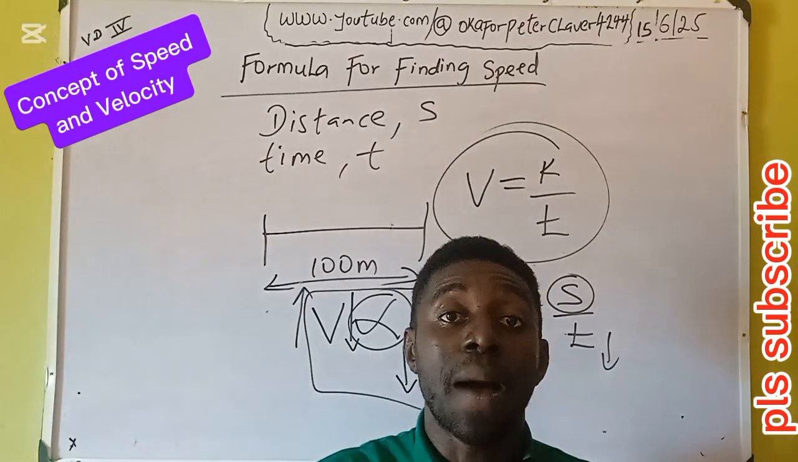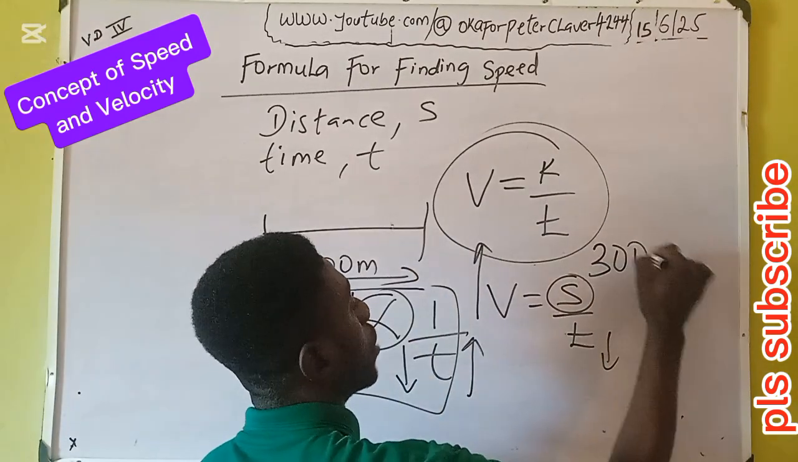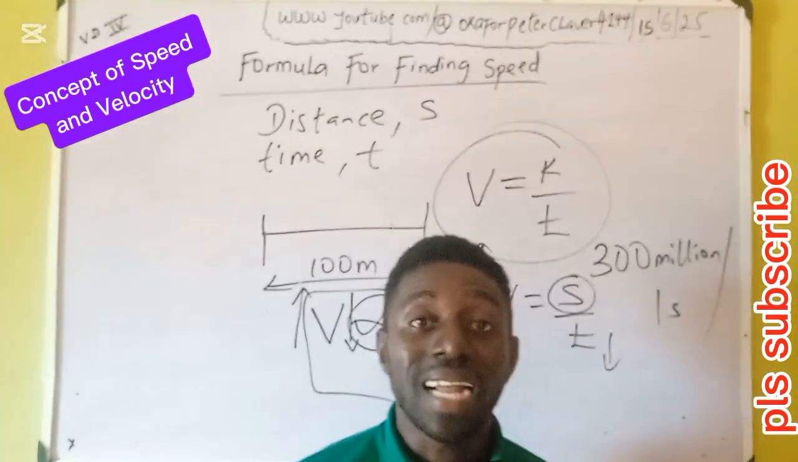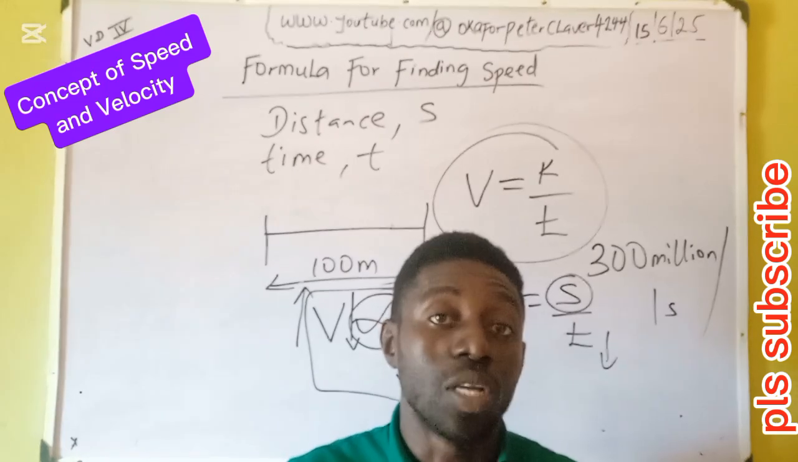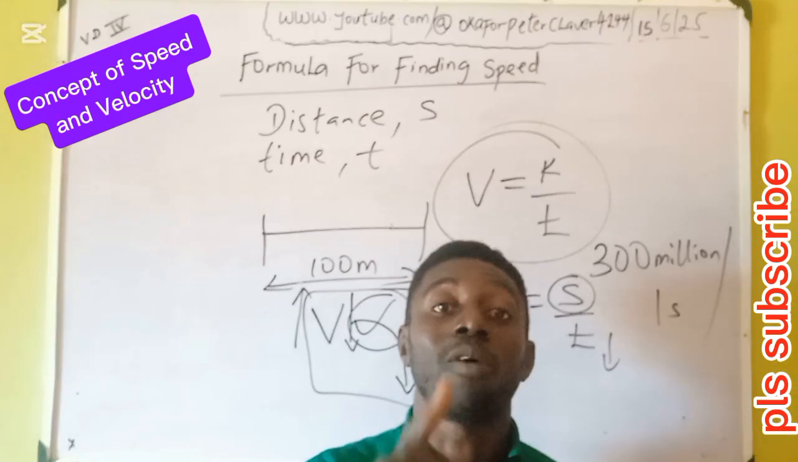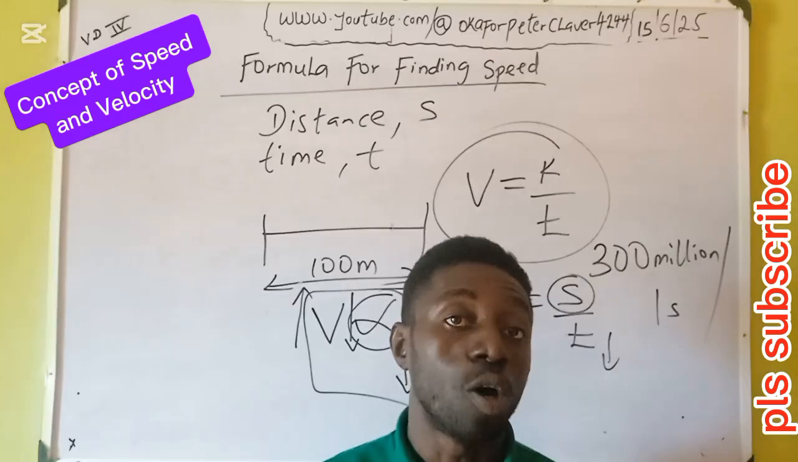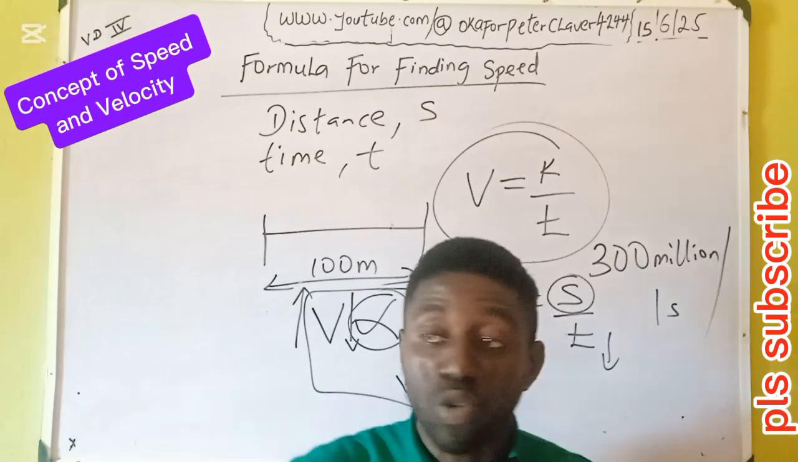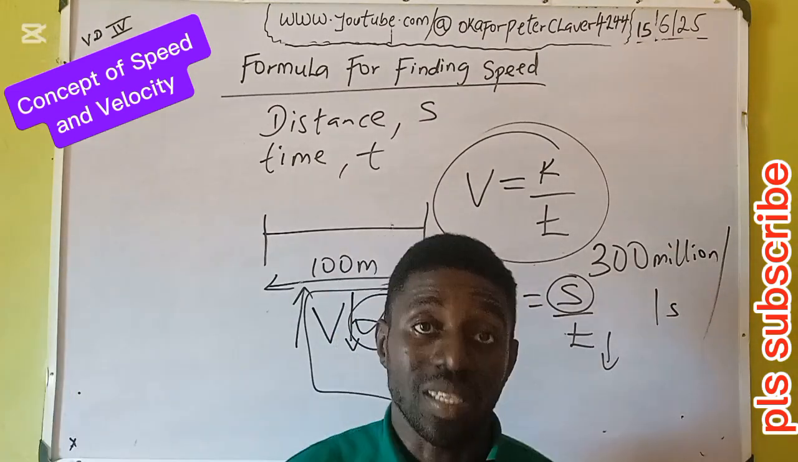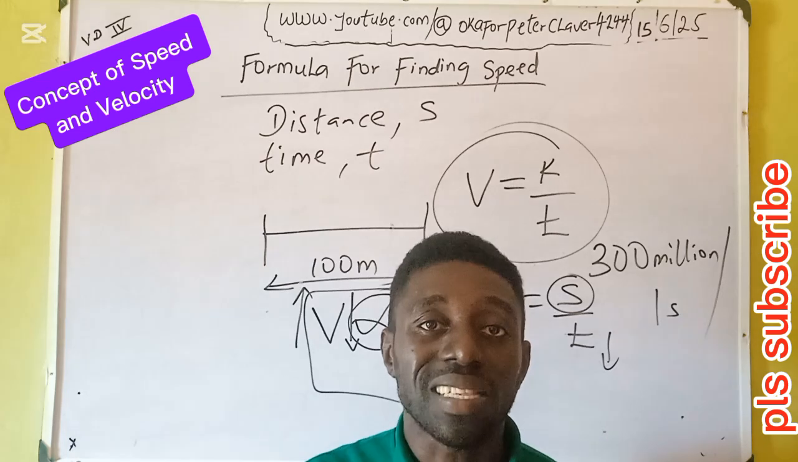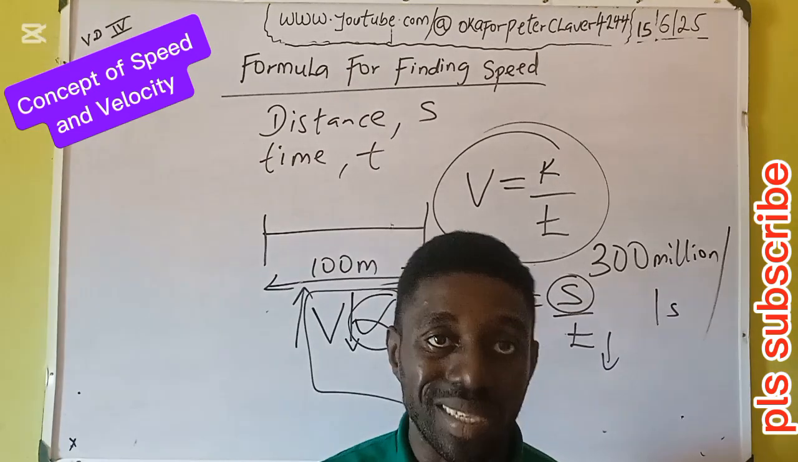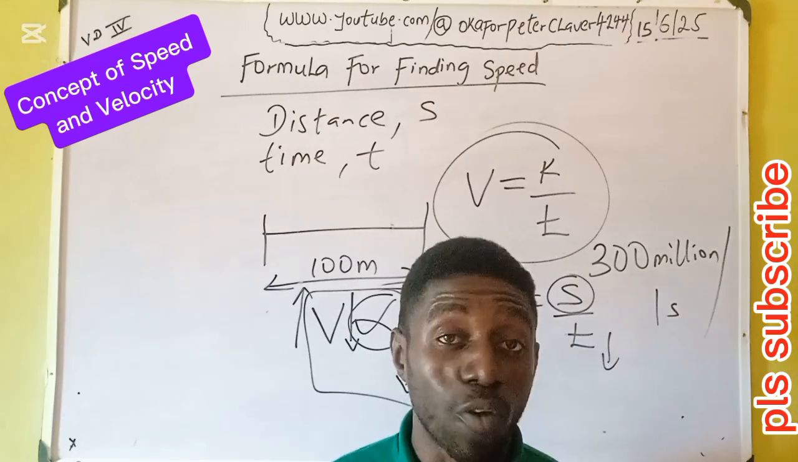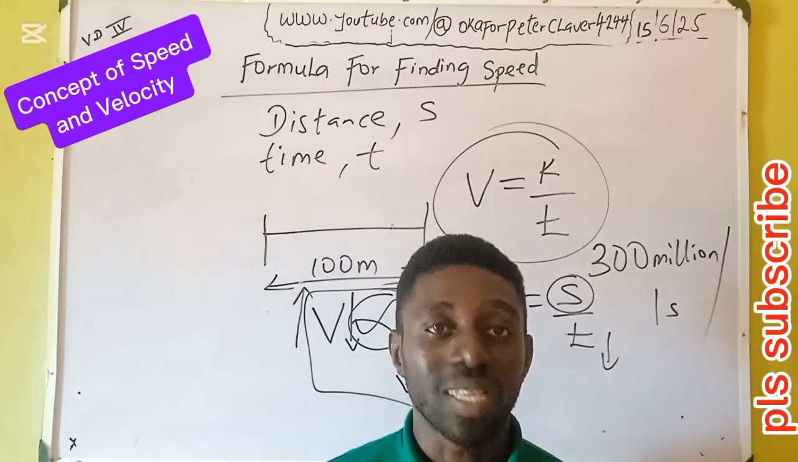Because light covers a gap of 300 million meters in just 1 second. No other object can do that for now. We've not discovered any object that in 1 second will cover a distance of 300 million. Imagine you have a 300 million gap and light moves and covers it in 1 second. So it is the fastest at the moment because only light can do this. So the idea of speed, the idea of being fast, is the idea of the shortest time available.